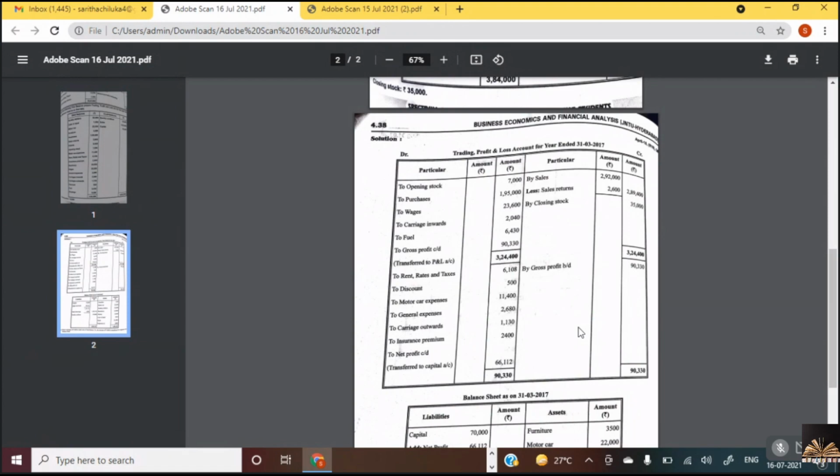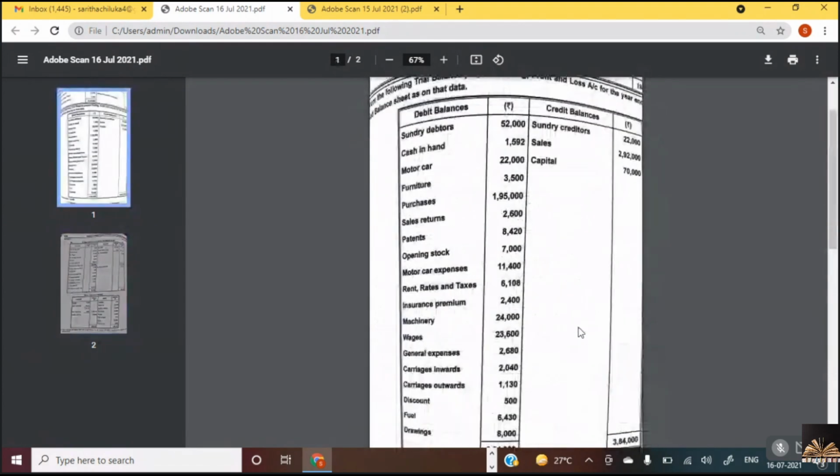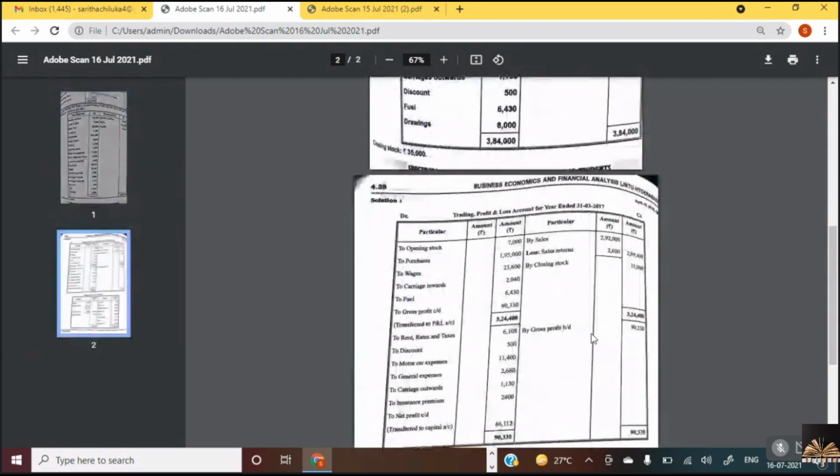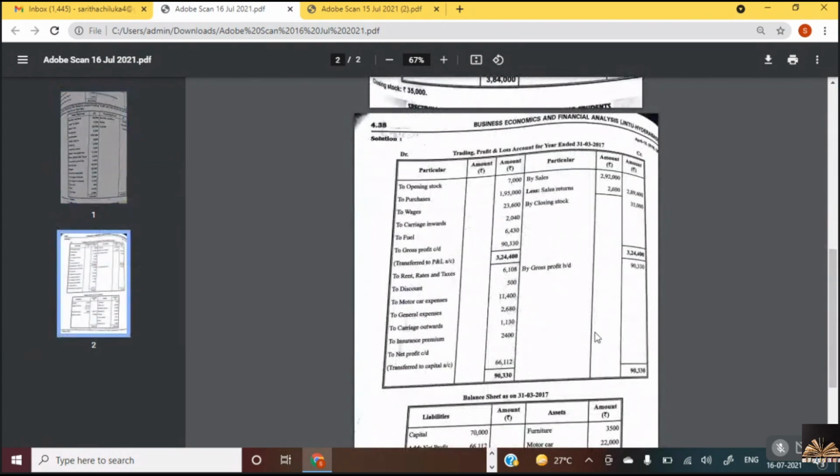Do you know how to pick up which items come where? All the factory level expenses come in the trading account. Fuel would be used in the factory, isn't it? So we take fuel, and wages paid to labor also come in the factory. Salaries are paid to employees, so salaries are taken in the profit and loss account. For net profit, we have only a few items. Take the total of the debit side and deduct it from 90,330.